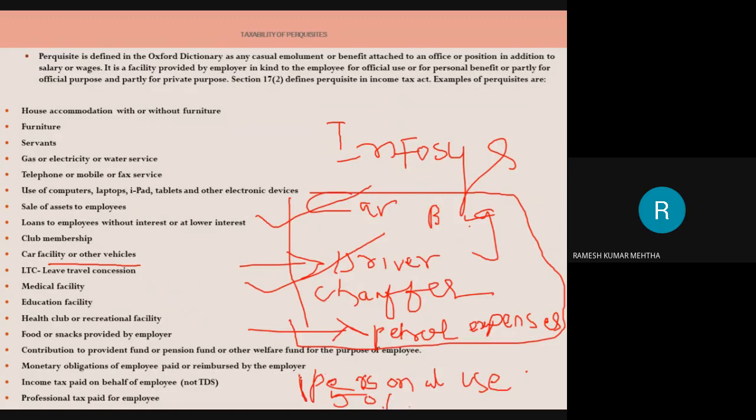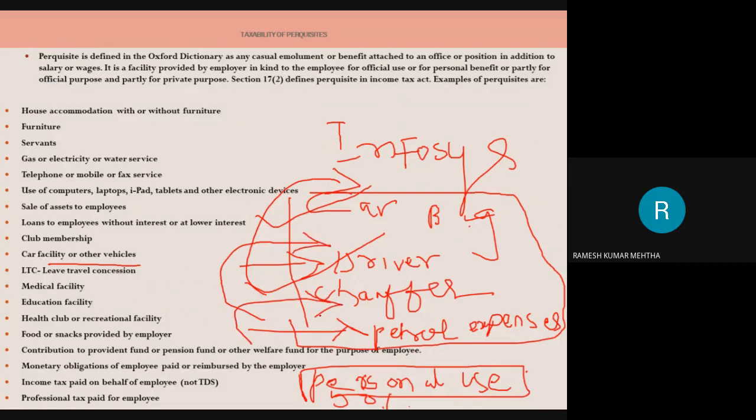The car belongs to the employer, Infosys in this case, and the company is even providing the driver and all the expenses towards petrol, diesel, oil, etc., and I am using it for my personal benefit. So it is a perquisite, and the value of the perquisite is to be determined, and that is fully taxable. This is the meaning of it.